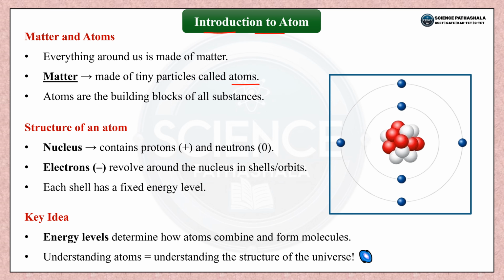So the structure of an atom. So we know at the center we have the nucleus, as we can see in the figure. In the center we have the nucleus which contains protons and neutrons. So protons are positively charged particles, neutrons are neutral particles. And the electrons revolve around the nucleus in specific shells or orbits, as we can see here. The electrons are the negatively charged particles which are revolving around the nucleus in this particular circular path.